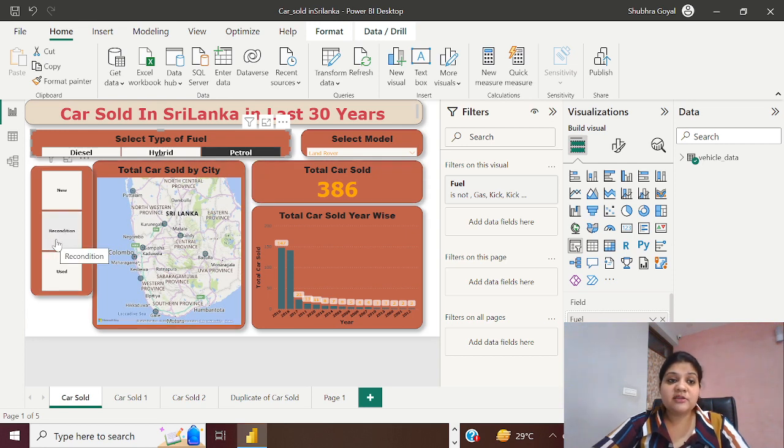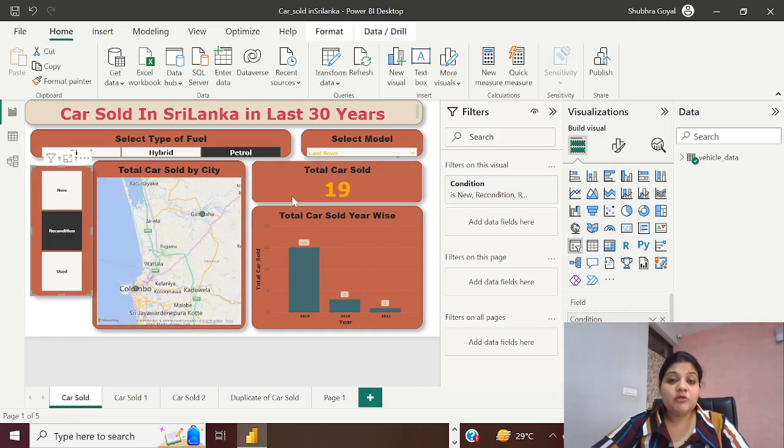If you click on the other filter, the reconditioned filter, you can see that only 19 reconditioned cars have been sold, mostly in Colombo or Gampaha. In 2019, 15 reconditioned cars were sold, followed by 3 cars in 2018 and 1 car in 2011.